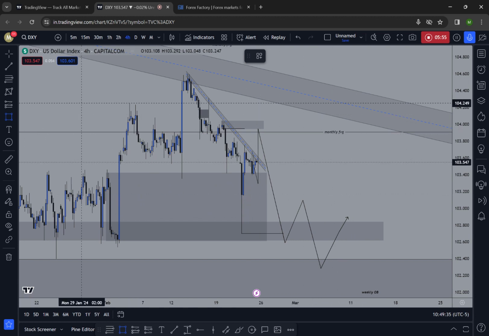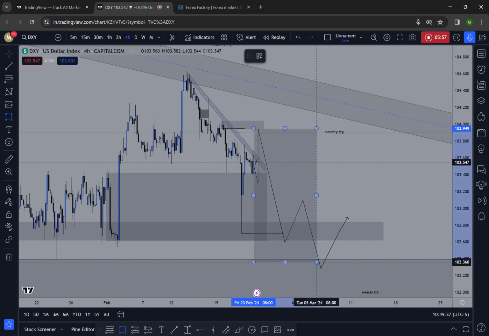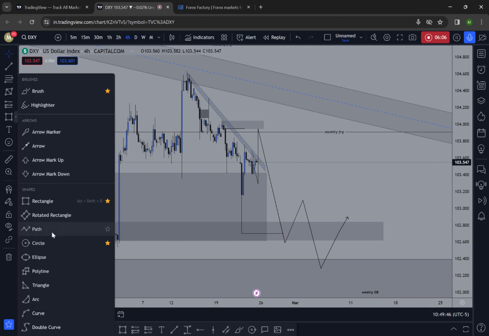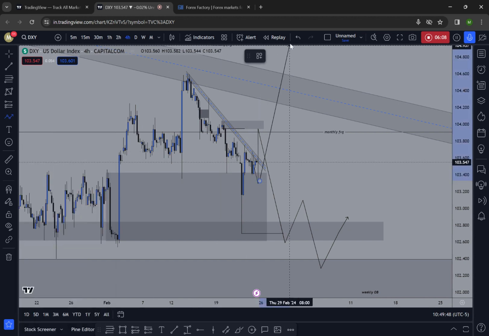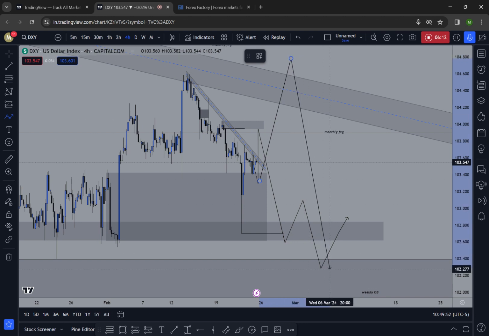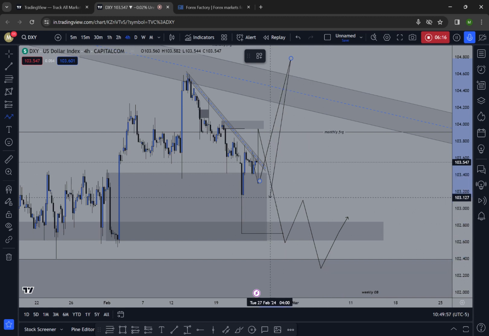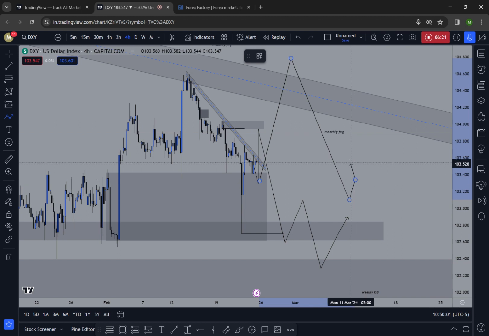So our move for this week will be, we are expecting this week as a bearish move on Dixie. Another case we are expecting on Dixie is price may just push up to this weekly order block zone, and from there the direct bearishness push. That's not high probable. We are expecting this first bearish movement as our high probable setup for next week. So that's all on Dixie. Next,